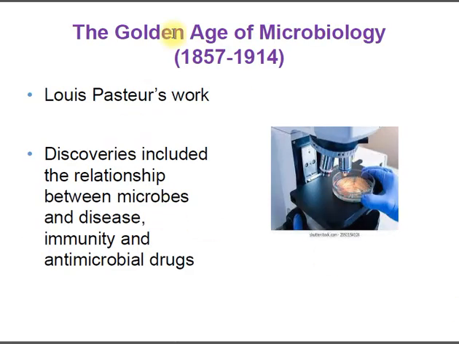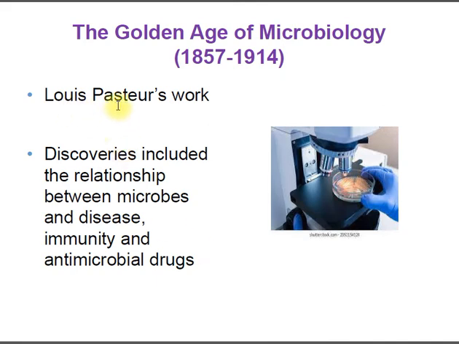There was the Golden Age of Microbiology, in which there was the contribution of Louis Pasteur. Louis Pasteur made important discoveries, like proving the relationship between microbes and disease. He also gave the concept of immunity, and later the antimicrobial drugs were discovered by other scientists.